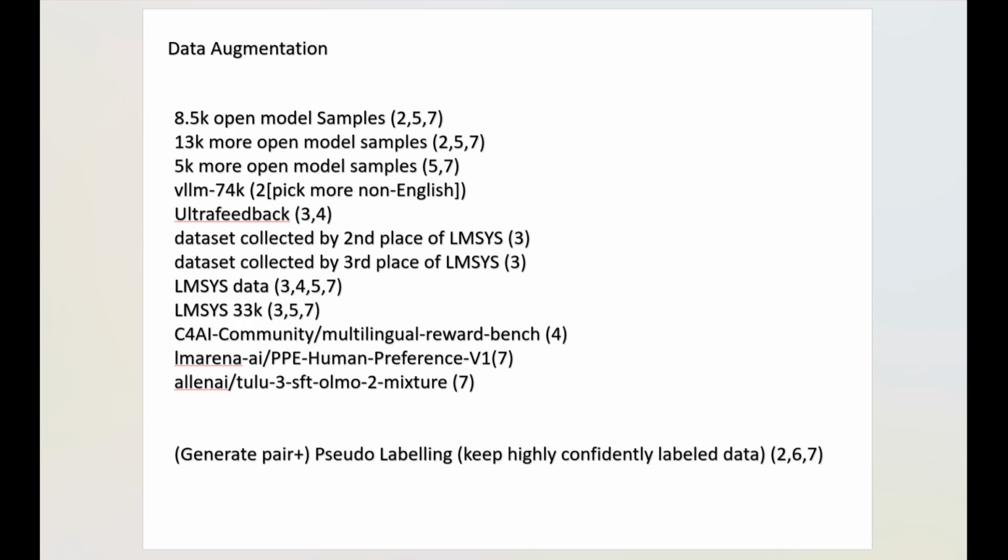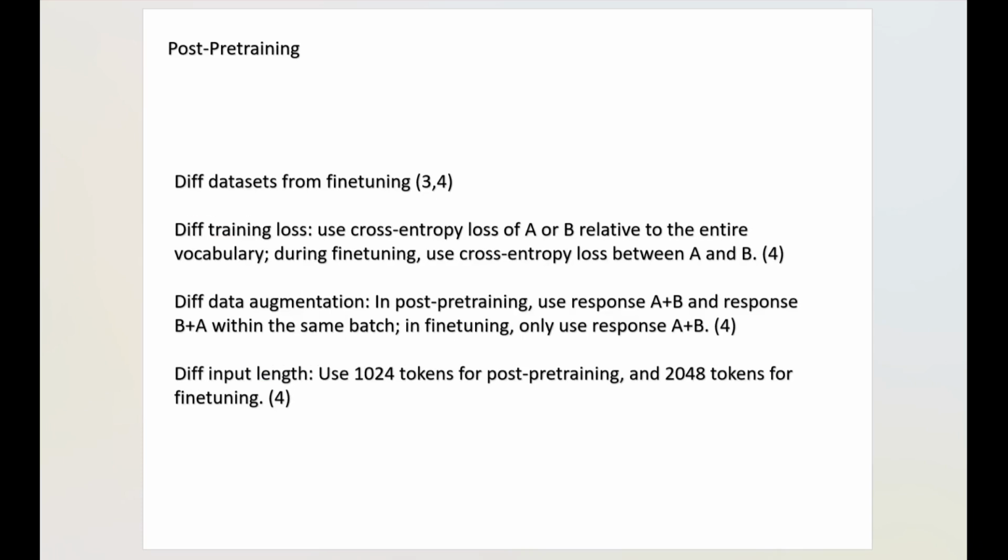There is also a concept called post-pre-training. Those models are already pre-trained, and then they adapt to this task through fine-tuning. But before fine-tuning, they added a post-pre-training step. Specifically, it's closer to fine-tuning rather than traditional pre-training. One difference from fine-tuning is the dataset. Post-pre-training uses data that doesn't completely match the task.